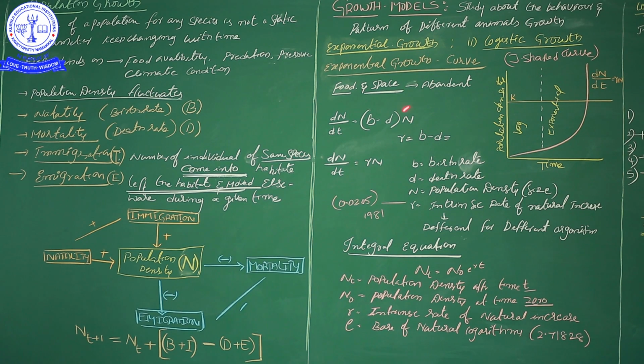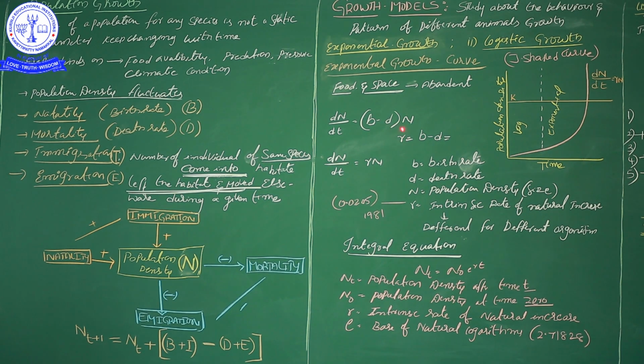So a J-shaped curve is explained symbolically and mathematically by dN/dt = (b - d) N. How much is the birth rate, how much is the death rate. When you subtract these, we can find how many organisms are newly present.